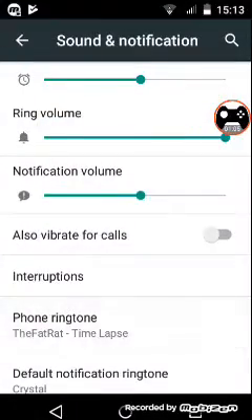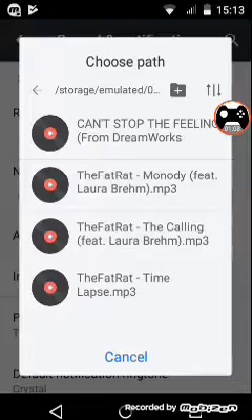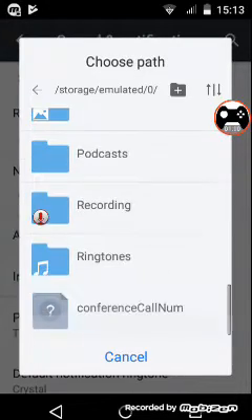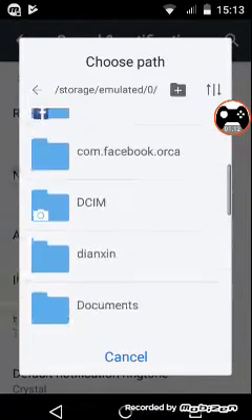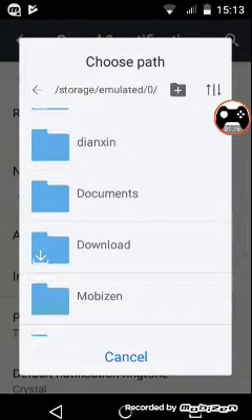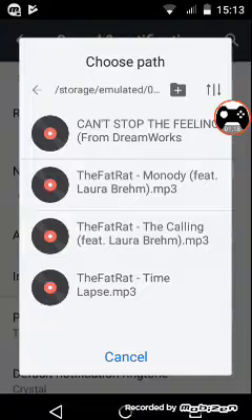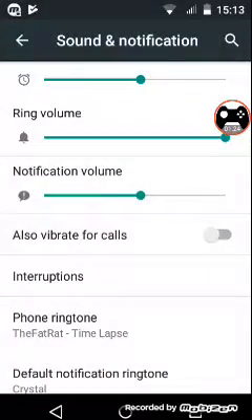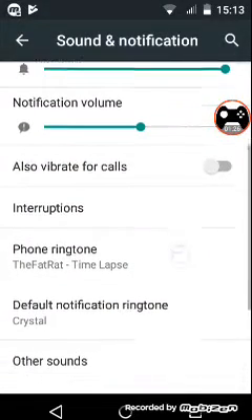Sorry, I messed it up. This is how it should look like back then. So you've got to find downloads, because you download your music, then find it, like, there we go, and it should be there.